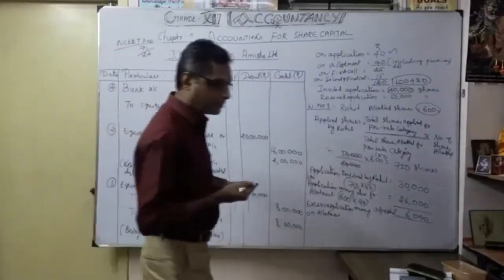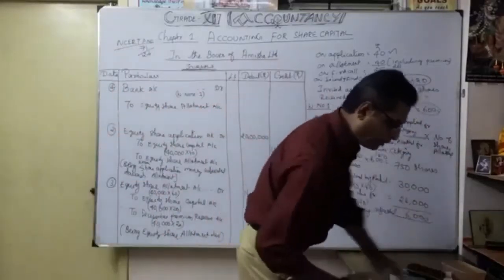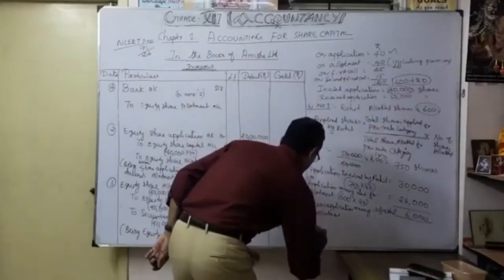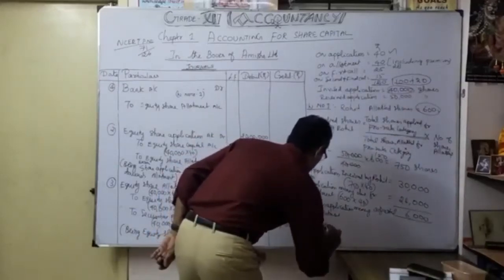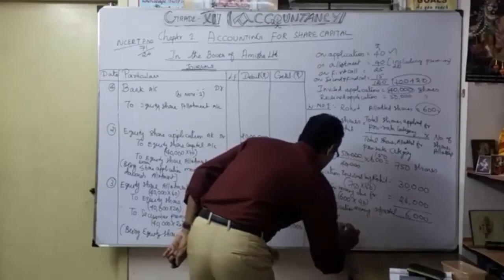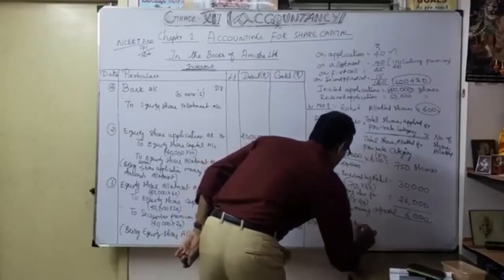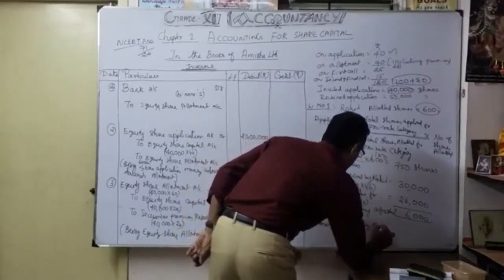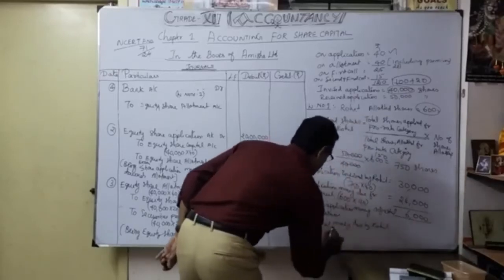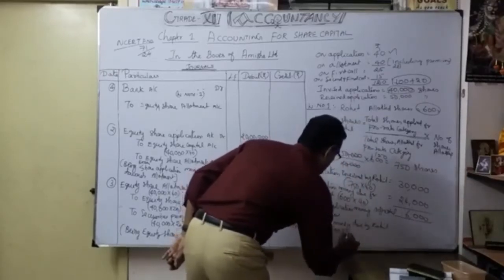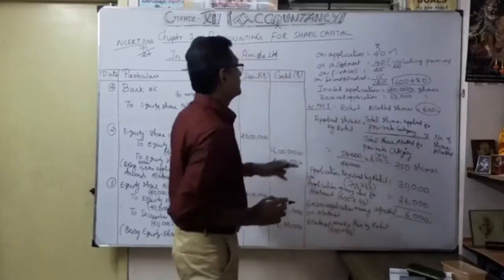So now the allotment money for Rohit, how much actually? Allotment money due by Rohit now, how much? 600 into 40. Only 600 allotted.